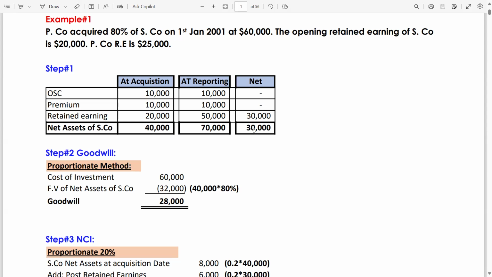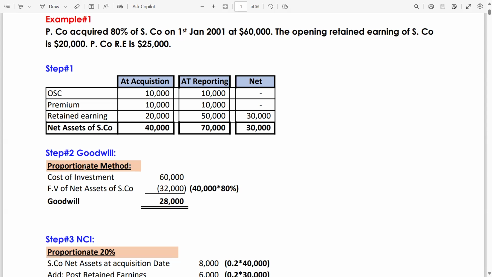This is called net reporting balance, or you can also write net balance. We will know whether and how this net balance will be incorporated in the later steps. Step number 2 should be goodwill calculation. In this example, we are going to calculate goodwill based on the proportionate method. I will tell you the difference. There are two methods of calculating goodwill: proportionate method and full goodwill method, also called fair value method.